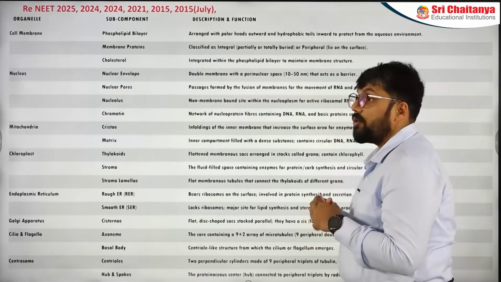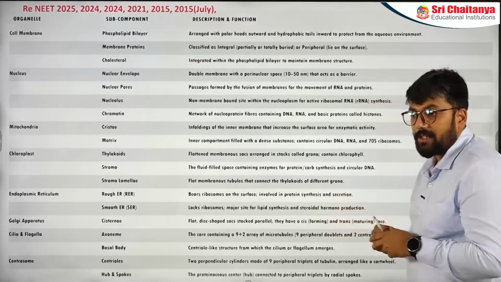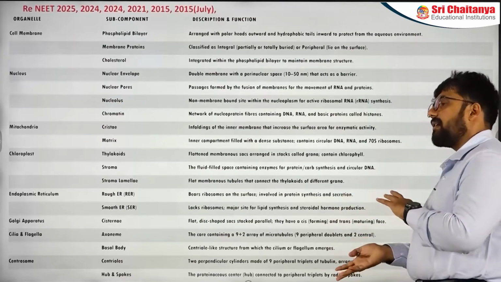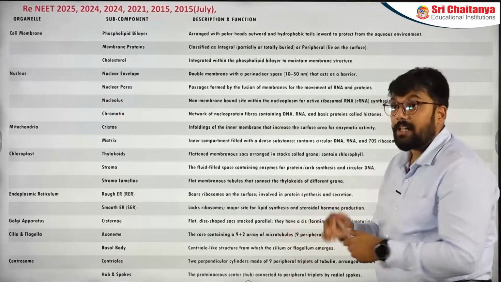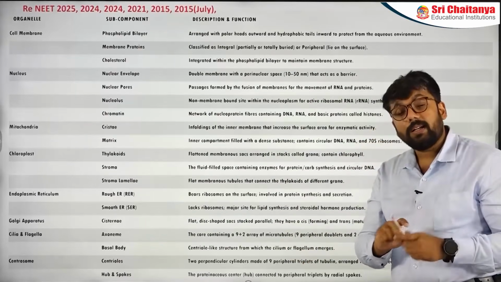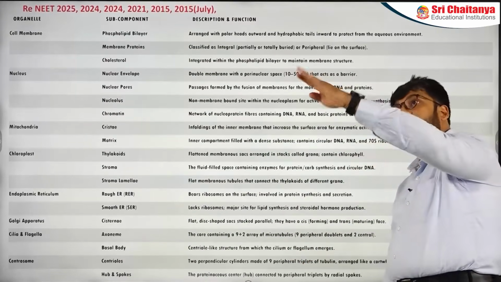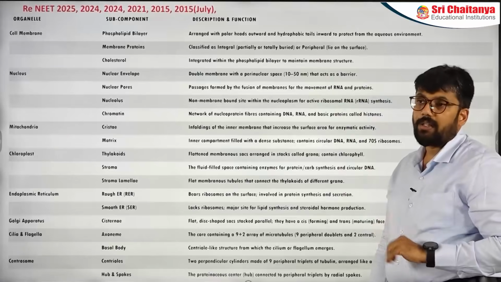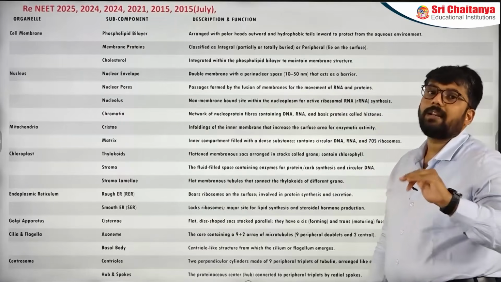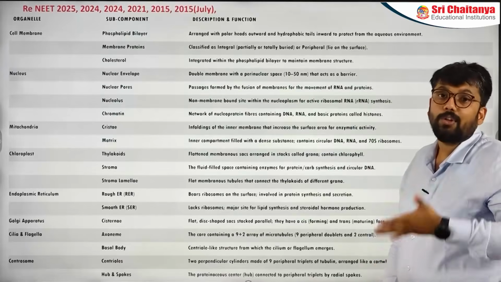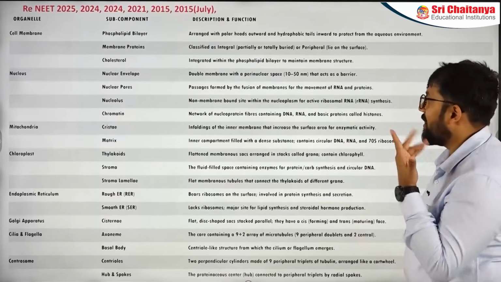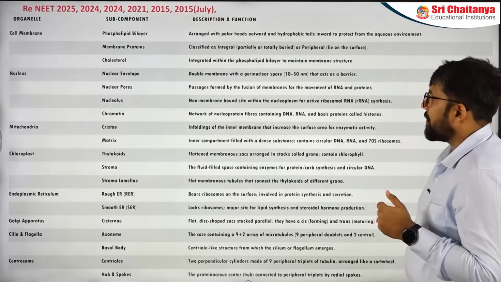Then you have nucleolus. Nucleolus has made questions in the last 2 years where they talked about what the main function is, that is RNA synthesis and all that. rRNA synthesis basically. Now if I want to make a complicated question, I will take this question and connect it to the molecular biology section, in which I will ask where rRNA synthesis is happening. So I can give you nucleus, but I can also give you nucleoplasm or nucleolus, all those words, to make you confused about this particular part.